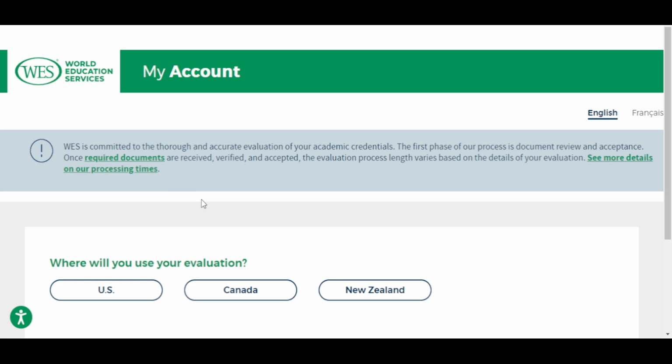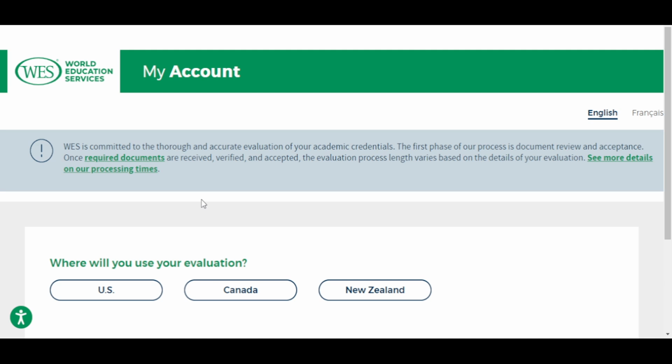If it's your BSc, your master's or your PhD, whichever one you want to use to work, that's the only one you will submit to be evaluated. You don't need to start from your primary school or secondary school, unless you only have your SSC. But if you have a higher qualification, please evaluate that particular one.